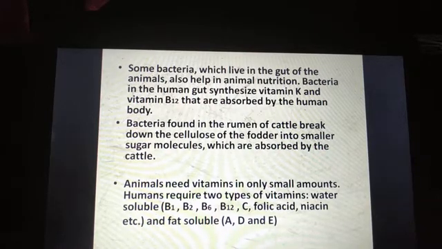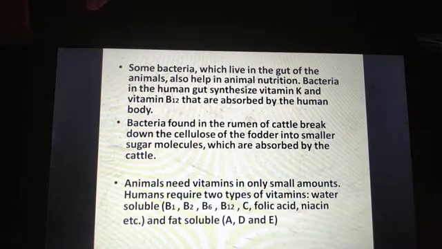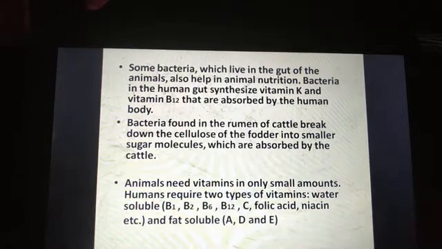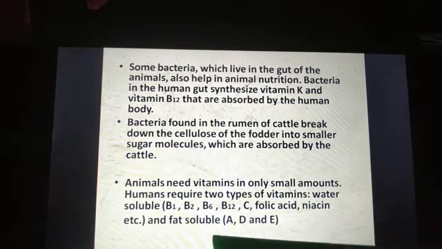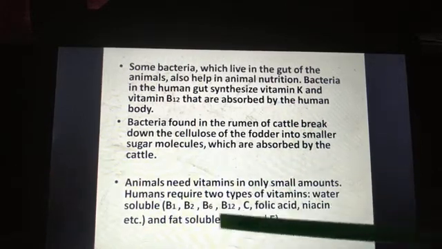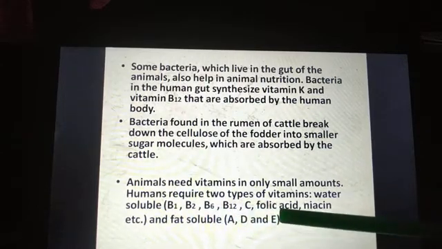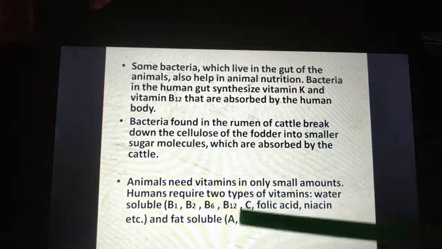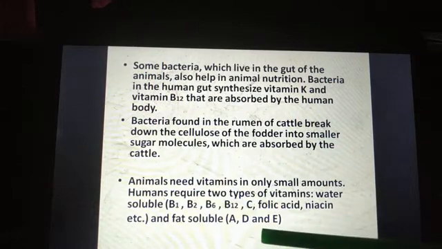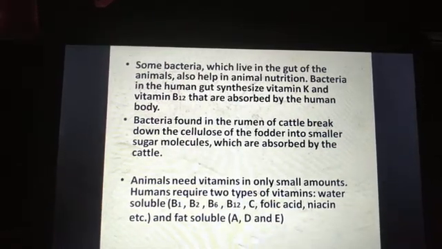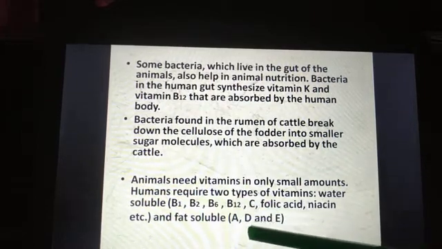Another type is fat soluble vitamins, which include vitamin A, D and E. So you need to remember the examples of water soluble and the examples of fat soluble vitamins.